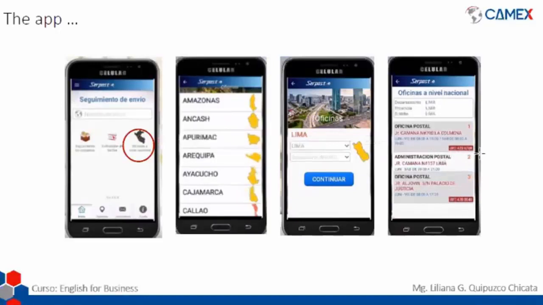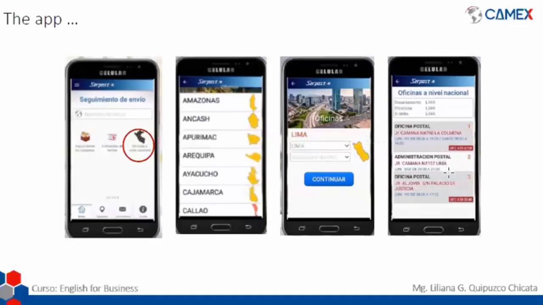So this is not the general call center, the central number of Serpost, because when you try to call the central number, it takes a little while for someone to answer you. So in this case you will have the direct number, and it is better because it is easier, it is quick.